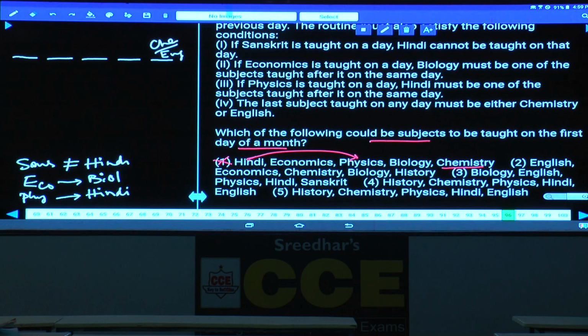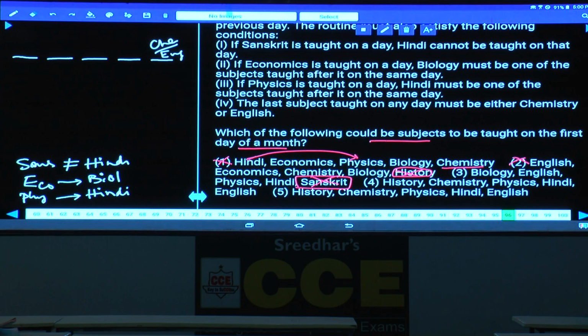Then whatever choice in choice 2, the last subject must be either chemistry or English. But here it is history, so choice 2 is ruled out. Then choice 3, again based on the same logic, the last subject must be either chemistry or English. Whereas here it is Sanskrit, and this is also ruled out.